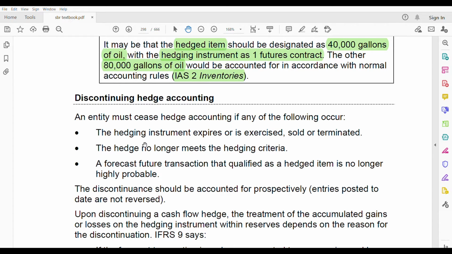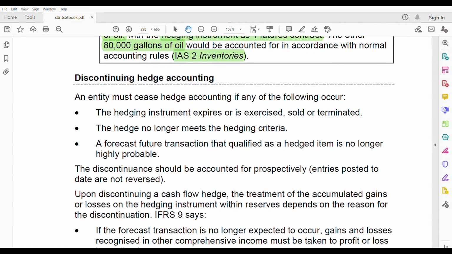The hedge no longer meets the hedging criteria. Then also you cannot use hedge accounting. A forecast future transaction that qualified as a hedged item is no longer highly probable. Okay. So based on some forecast, an item has been qualified as a hedged item, but now it's no longer a hedged item. That condition also discontinues hedge accounting.